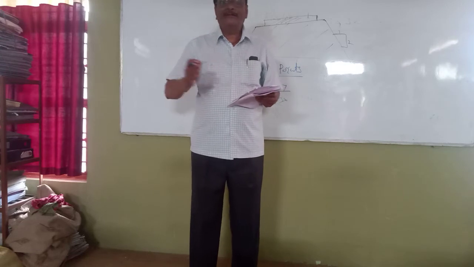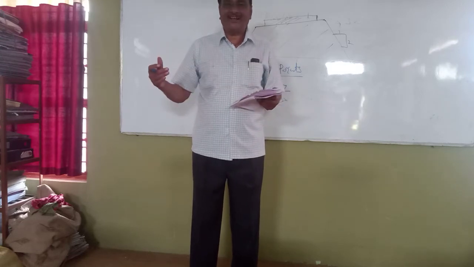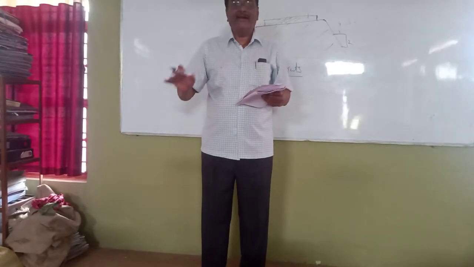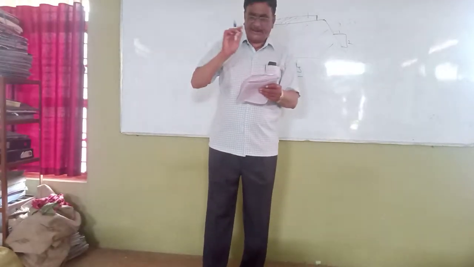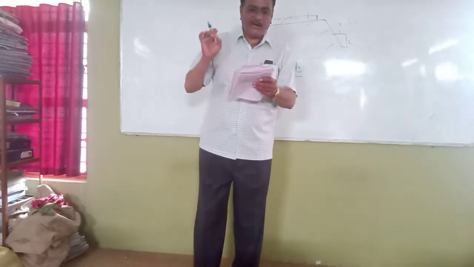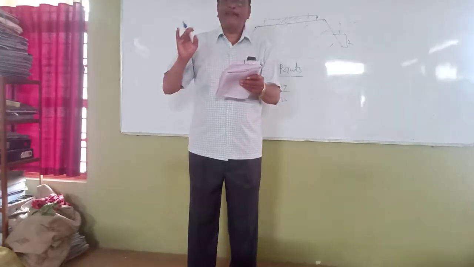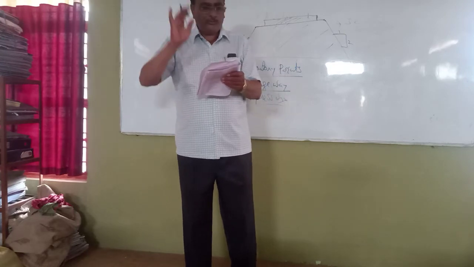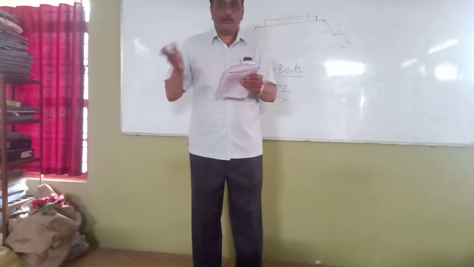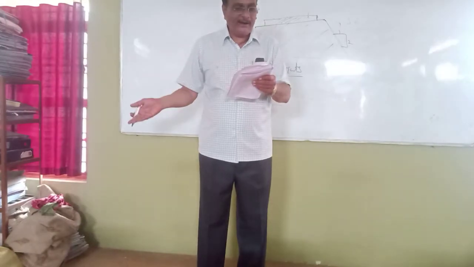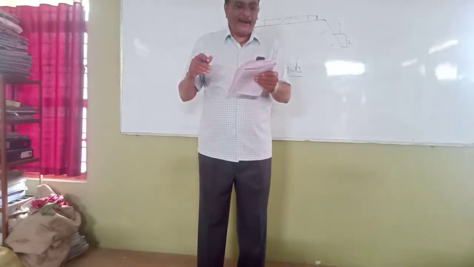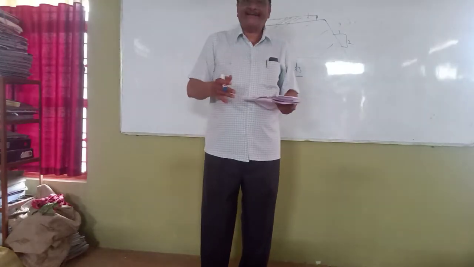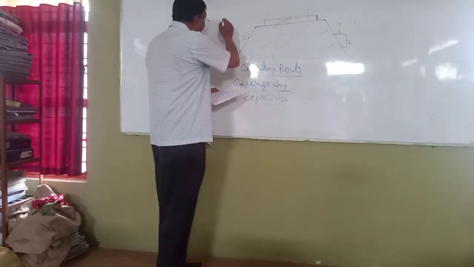You can say that a zebra crossing is also a pedestrian way. Understand or not? The shoulders and the footpath are also a pedestrian way. Now again the question: a portion of the traffic way that is used by the pedestrians only. The four answers are there. First answer is the footpath, second is the sidewalk, third is the footway, and the fourth one is all of the above. All of the above means all are correct. The correct answer is all of the above.